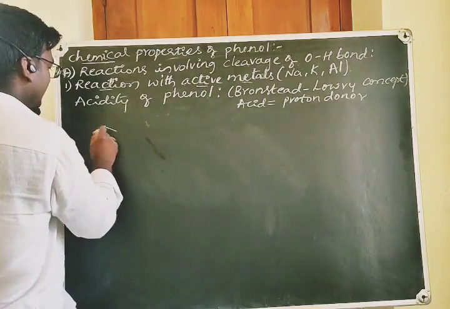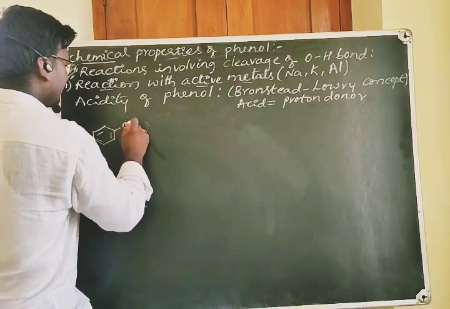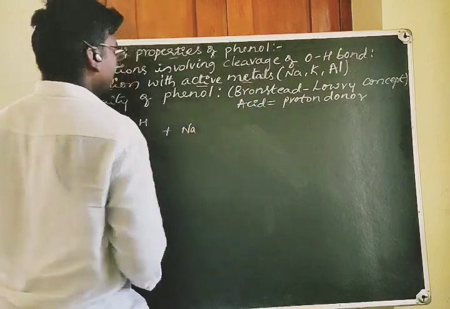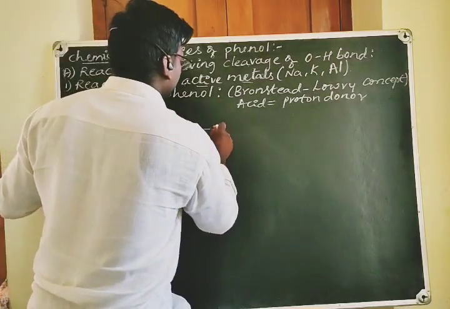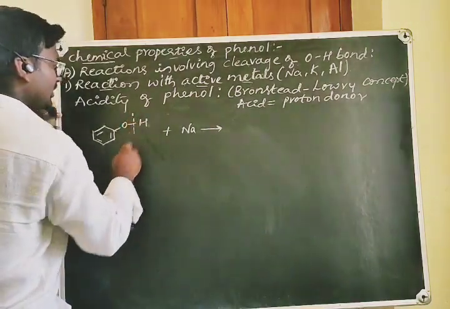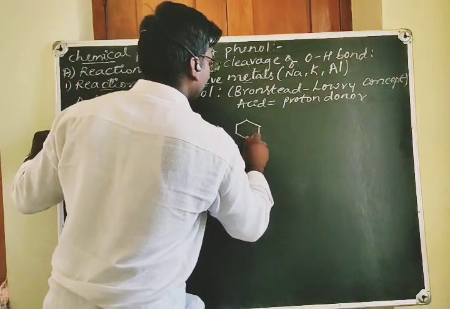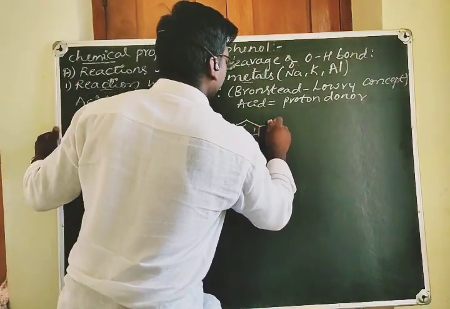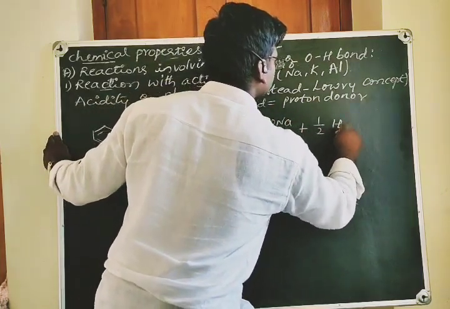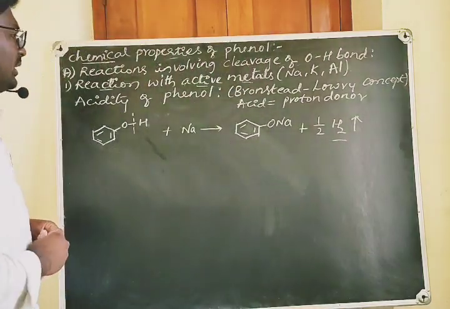Take the phenol and treat it with an active metal, for example sodium. Whenever you treat these two, you can see the cleavage of the OH bond and it becomes sodium phenoxide by releasing hydrogen, which I can write in molecular form as H2.